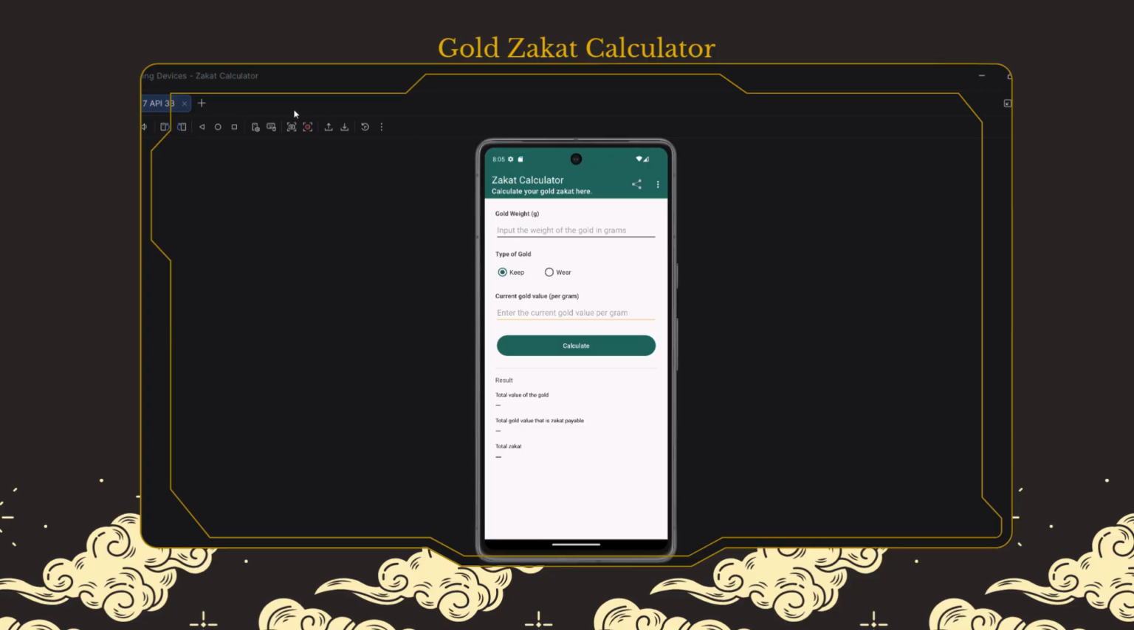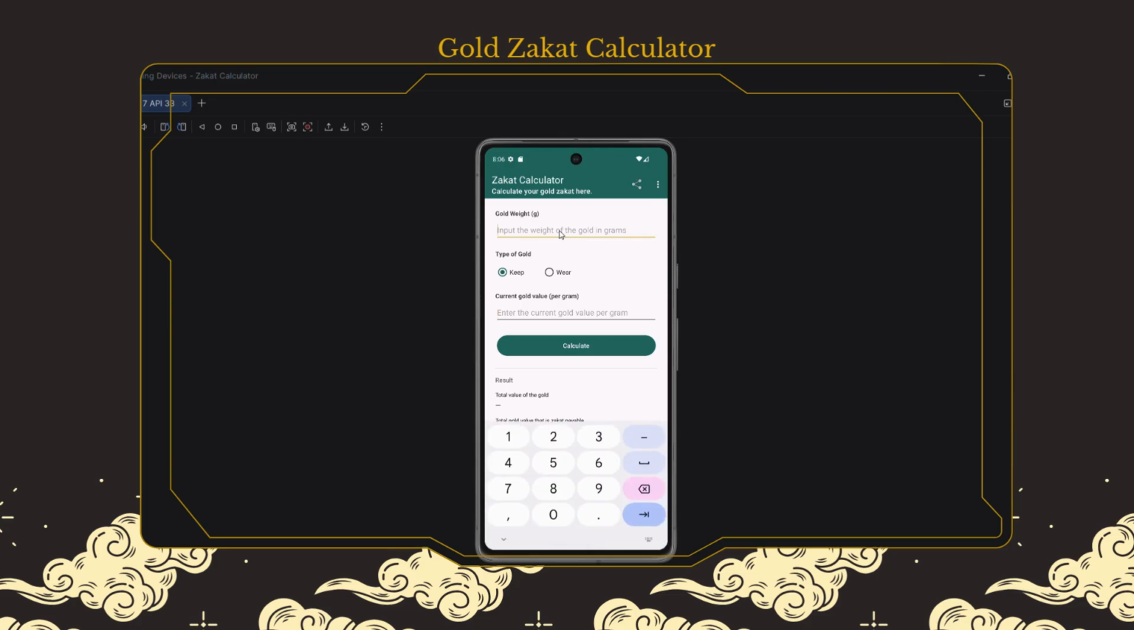Okay, this is my zakat calculator application, and the purpose of this zakat calculator is to calculate the zakat on gold that has been charged zakat. My theme is green, this dark green, and I apply the mobile Fitts' law principle on it.